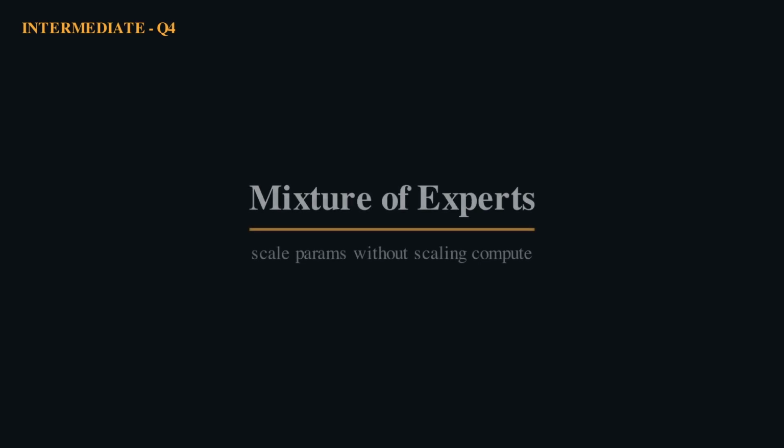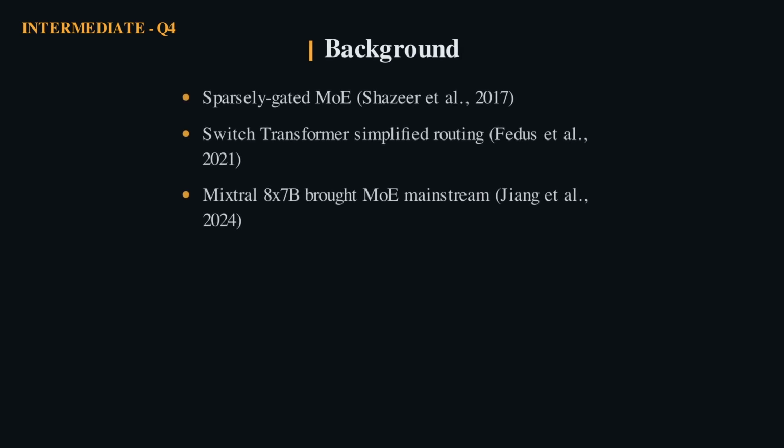Mixture of Experts lets a model have hundreds of billions of parameters while only using a few of them per token. It is how models like Mixtral and DeepSeek get big and stay cheap. The idea goes back to Shazeer and colleagues in 2017, was simplified by the Switch Transformer of Fedus and colleagues in 2021, and went mainstream with Mixtral in 2024. In every case, the feed-forward layer is what gets replaced.